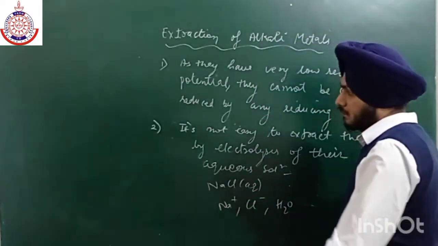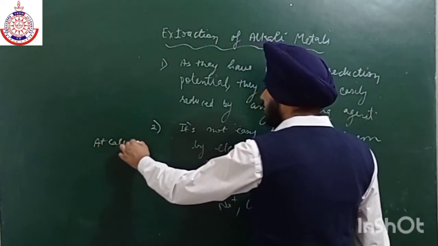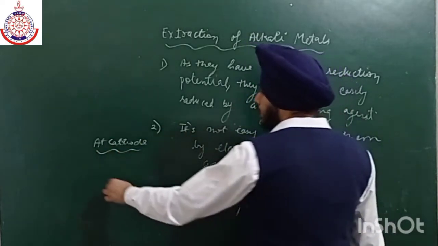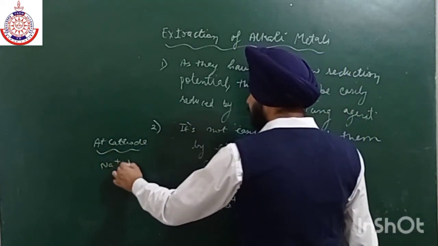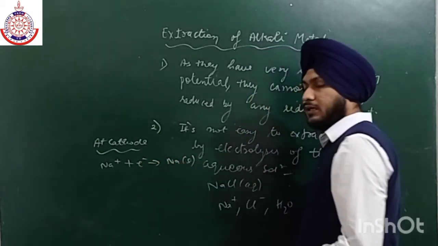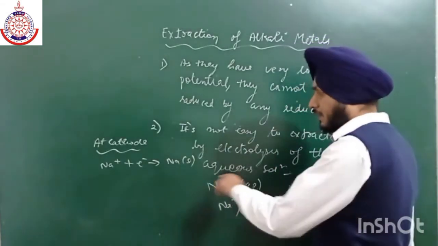At the cathode there are two possibilities. This Na positive can easily accept an electron at the cathode and change into Na solid, and we can easily extract Na solid.